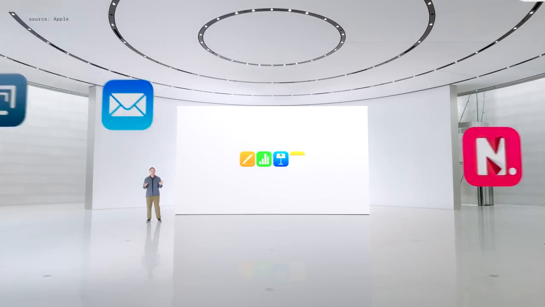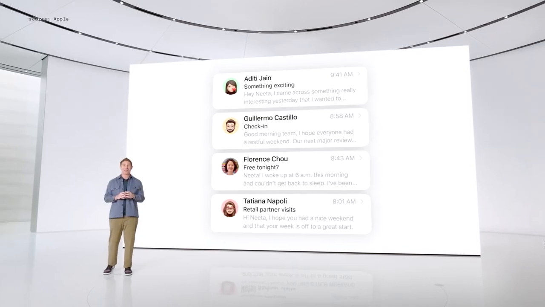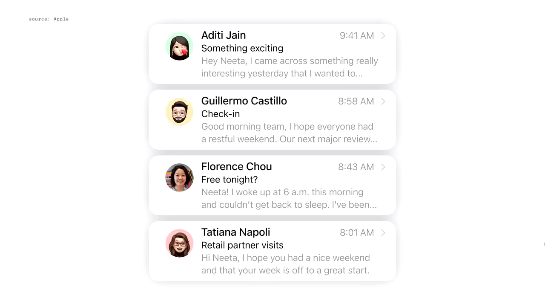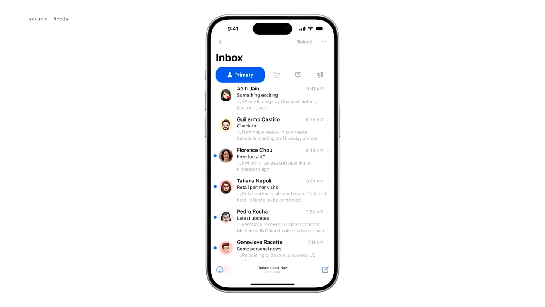In addition to Mail, you can access Writing Tools system-wide, and now it's easier and faster than ever to browse your inbox. Instead of previewing the first few lines of each email that don't always convey the most useful information, you can now see summaries visible right from your email list.